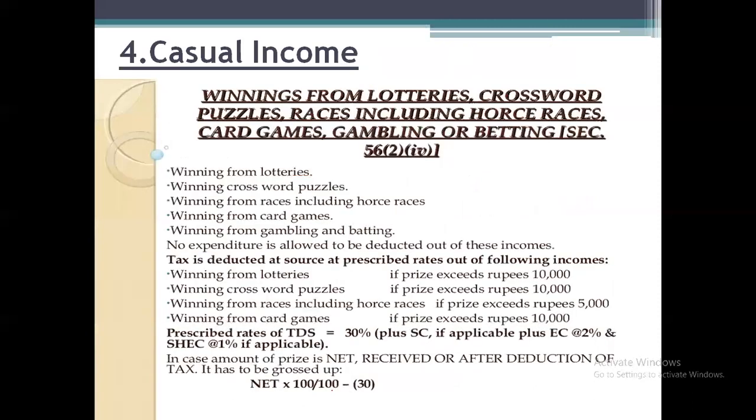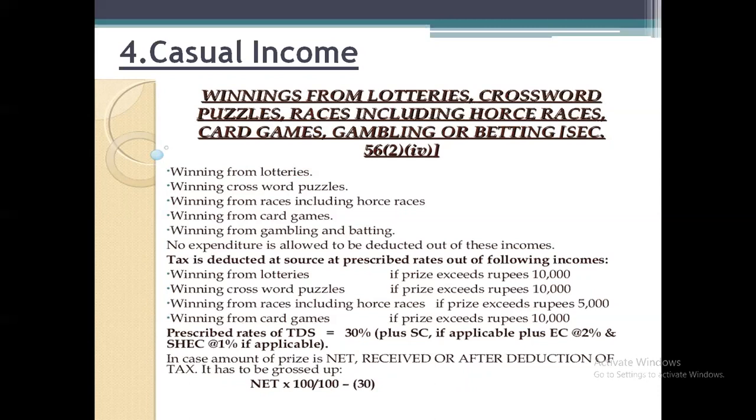Fourth one, that is casual income. So casual income is nothing but any income which has been received by the assessee, which is unanticipated, which is not regularly recurring in nature. Examples: betting, lottery winnings, card games, horse races, etc. are examples of casual incomes, means which cannot be received on a regular basis, or unanticipated incomes will be called casual incomes.